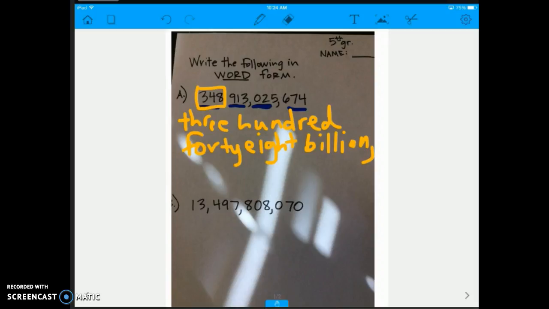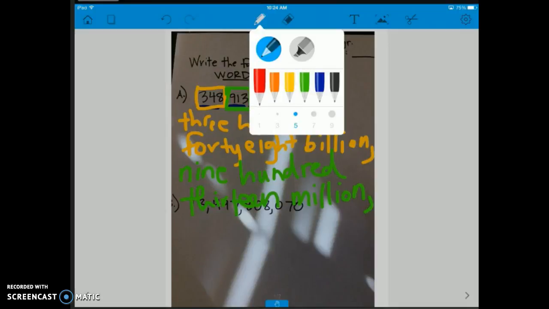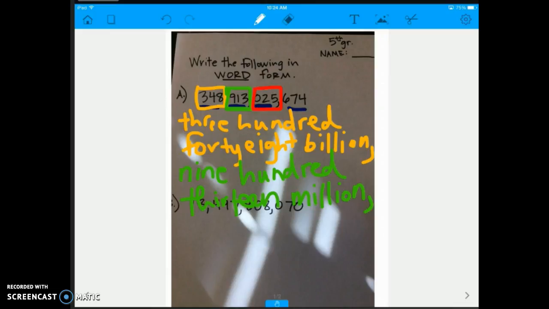Okay, now I'm going to go to my next paper, the next place value, which is my next period, which is the millions. And I'm going to write that number, 913. And then I name it. We're on the millions paper, so I'm going to say million. Comma. Moving on. So let's go to the thousands period.